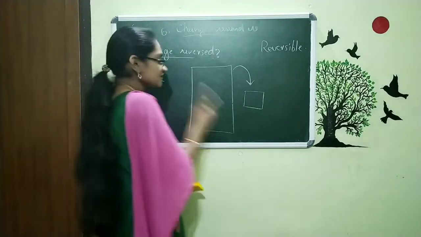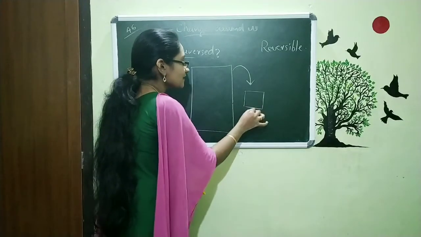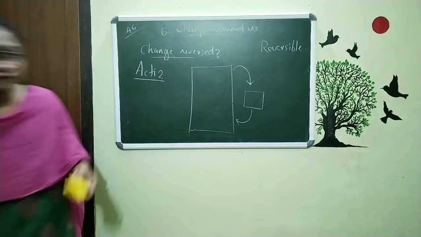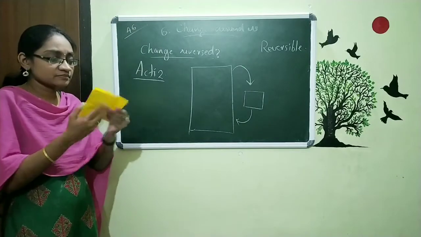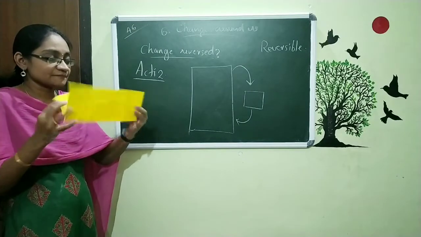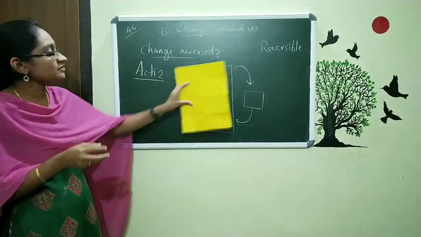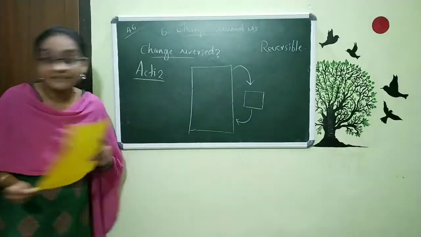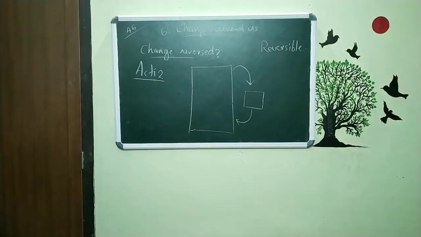That means, is it possible to change this small piece of paper to this big one? Of course we can. When I am opening this paper back, then it is back to our old paper. So I can say folding paper is also reversible.